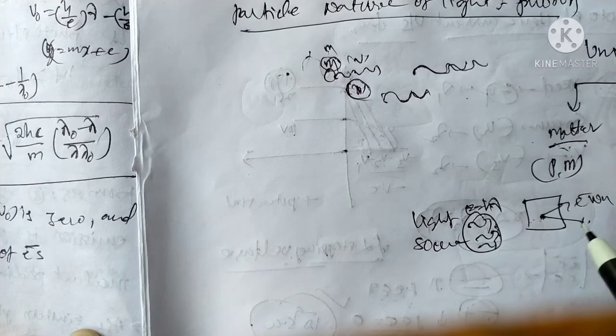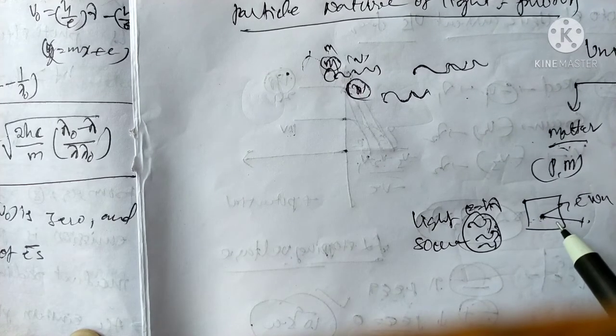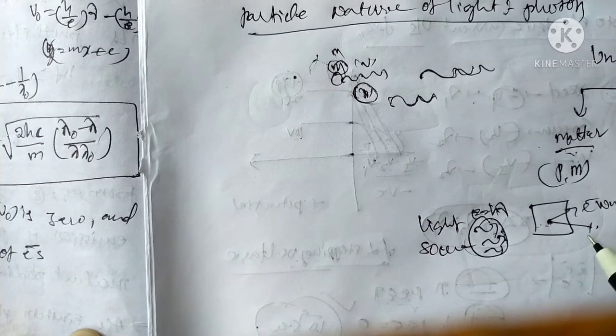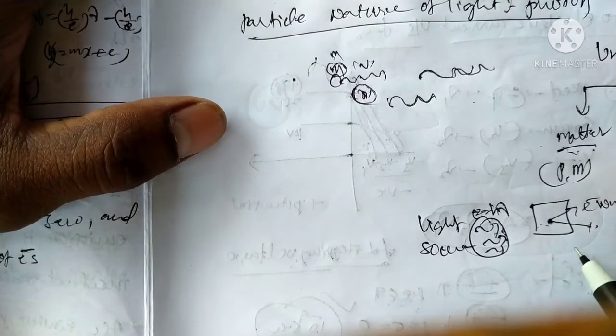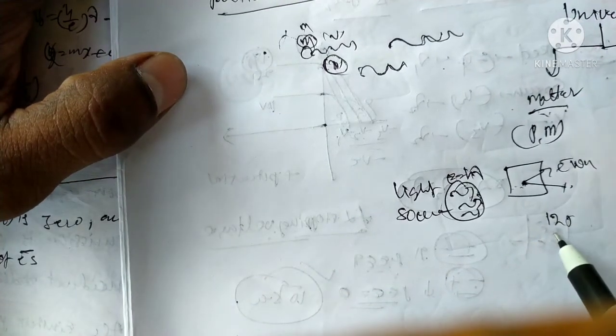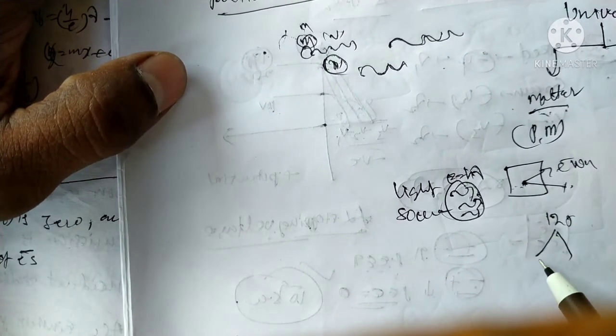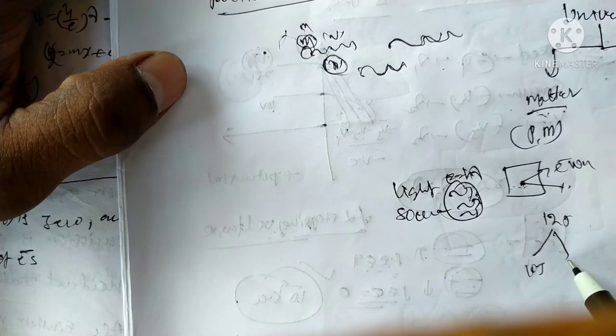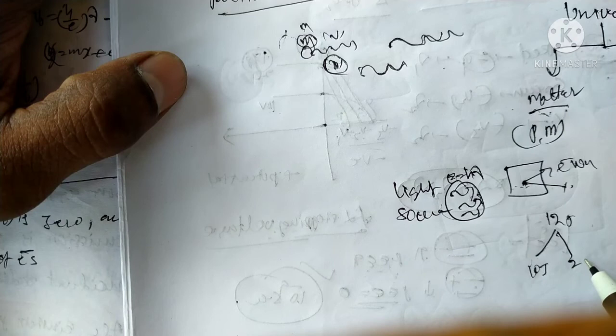Okay, when the photon strikes the electron, the photon energy can be divided into two ways. Suppose the photon has 12 joules, it can be divided into two parts. One part removes the electron with 10 joules, and the other 2 joules is motion with velocity.